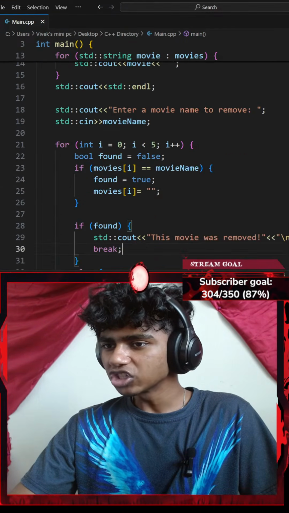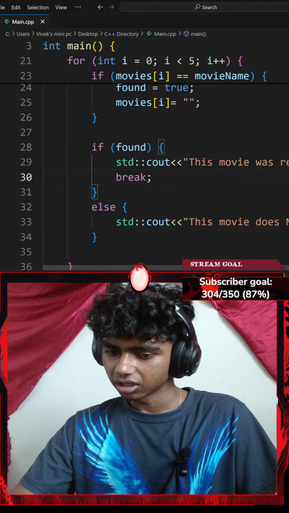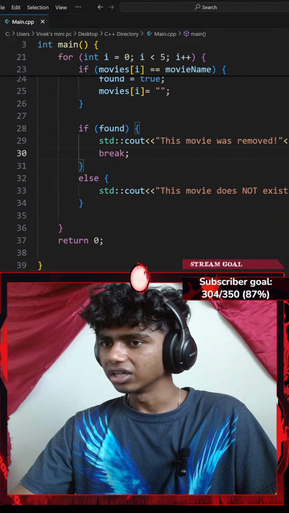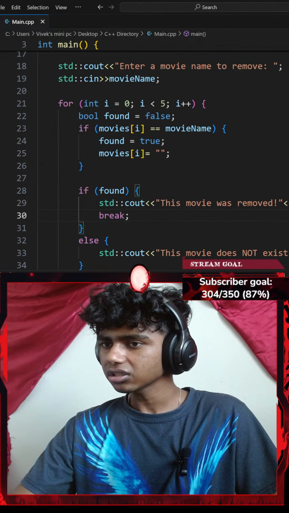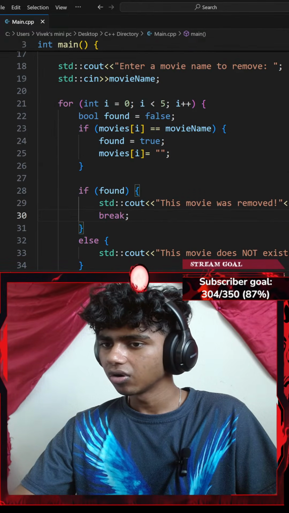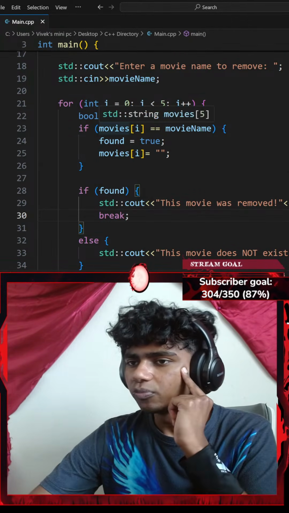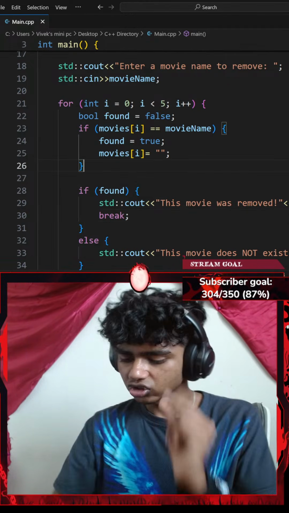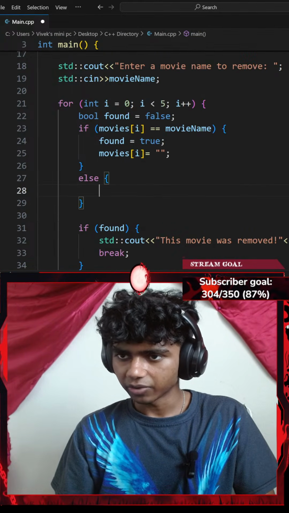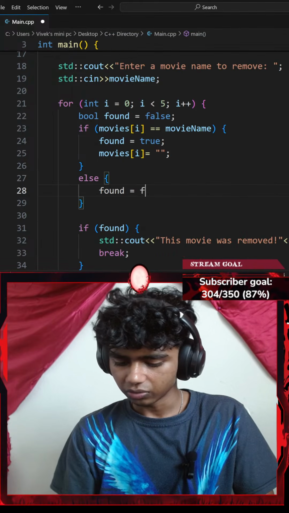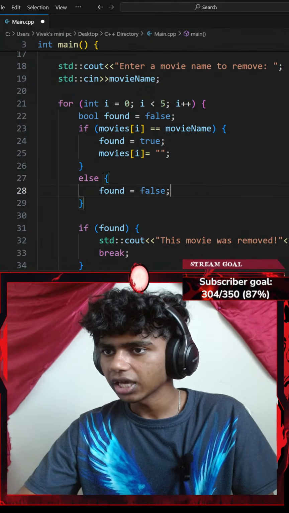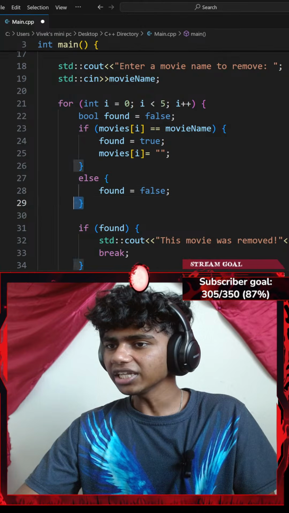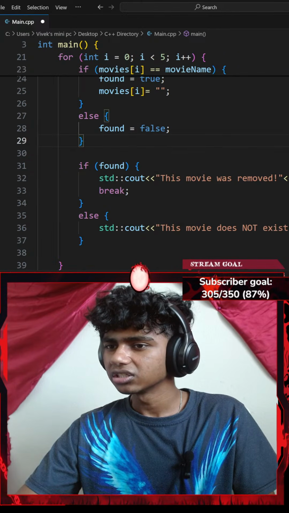Okay, once the movie is removed, I want to print my array again. I added an else clause here, if found. Okay, found is set to true. Okay, if movies equals to that, found set to true. Let's go with an else clause here. Else, parentheses, found equals to false. Okay. Honestly, I think I need a break after I find.